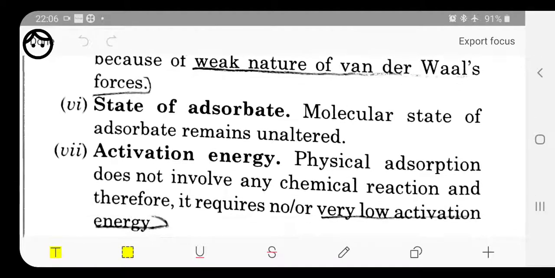Next, and the last characteristic of this one is activation energy. What do we mean by activation energy? It is the amount of energy which is needed to activate a reaction. Many reactions need some activation energy, and because of that energy only the reaction starts up. But physical adsorption does not need any activation energy, because the energy needed to start the reaction is very low. That's why it can start on its own. So these are all about physical adsorption.